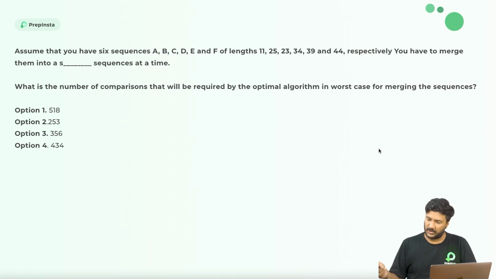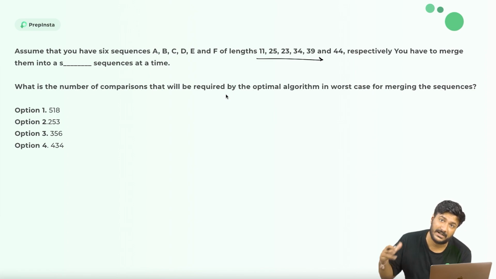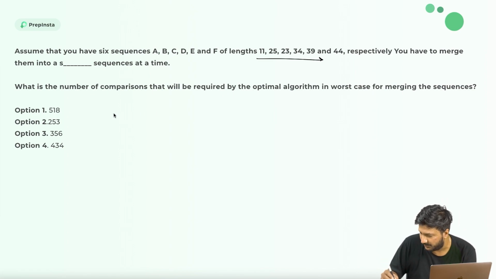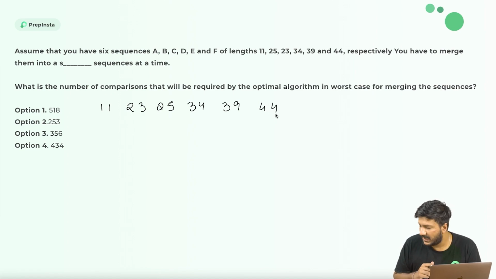There's an algorithm for that. Basically, you sort all of them in ascending order repetitively. And why repetitively? I'll tell you why and how. So initially what I'll be having is 11, then 23, then 25, then 34, then 39, and then finally 44.